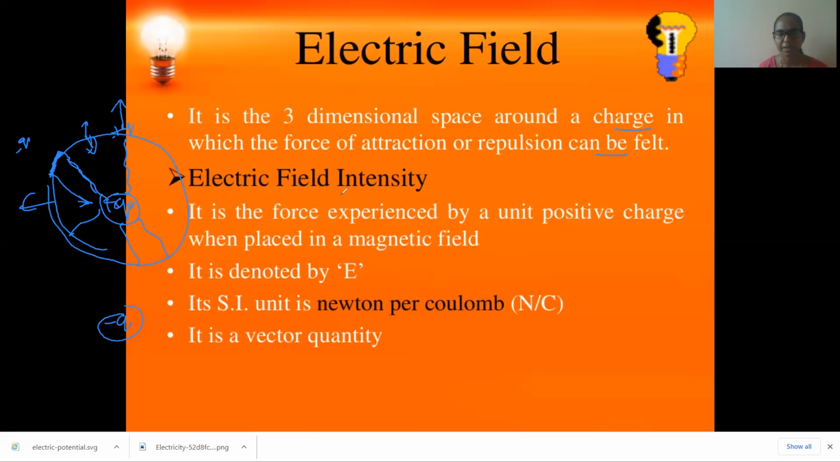What is an electric field, you understood, no? It is the three-dimensional space around a charge in which the force of attraction or repulsion can be felt. Electric field intensity is the force experienced by a unit positive charge when placed in an electric field.